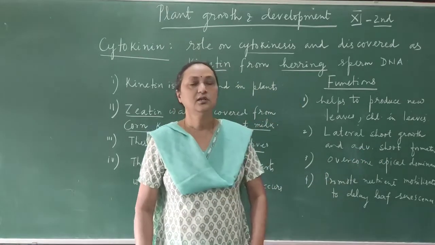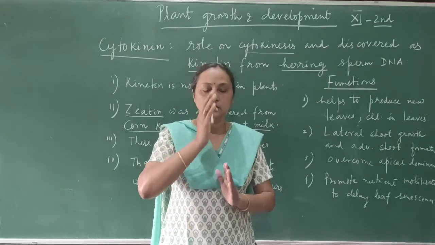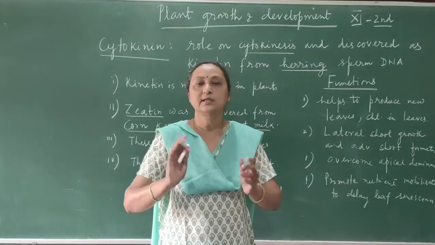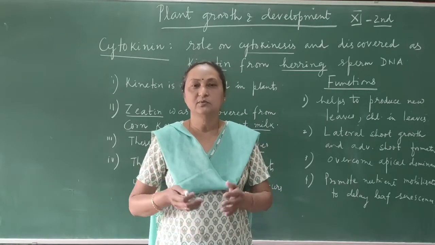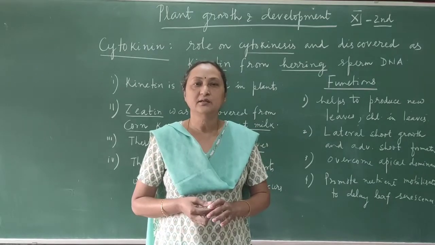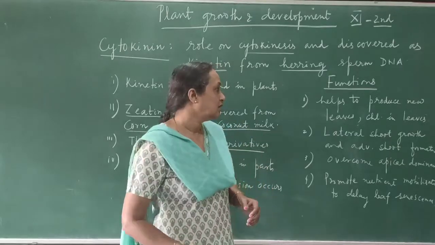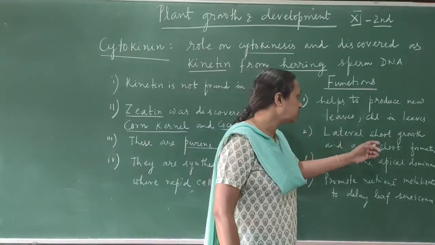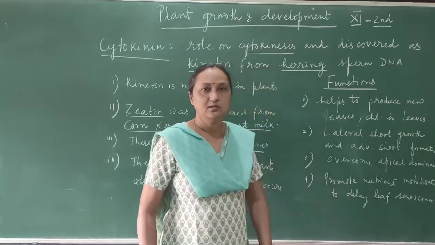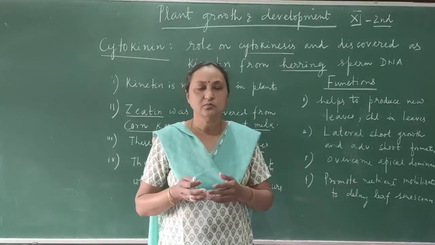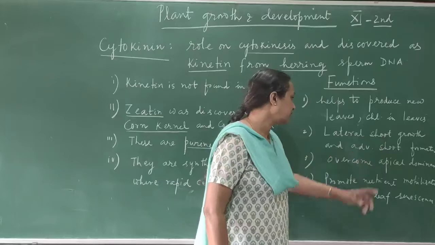Lateral shoot growth means that in place of the shoot elongating, you can find that lateral shoots are developing. So when more shoots are developing from the sides of the branch, you can see the plant will be bushy. There will be more vegetative growth in plants. So there is formation of the lateral shoot, and the formation of the adventitious shoot. Suppose you are cutting the stems, then you can see more stems developing from that part. So that is called adventitious shoot formation.